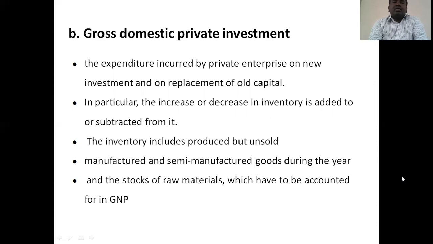In particular, the increase or decrease in inventory is added to or subtracted from the GNP. The inventory includes goods produced but unsold, that means goods produced but not sold, which remain with the manufacturer. The manufactured and semi-manufactured goods during the year and stocks of raw materials have to be accounted for in GNP calculations, because they may be sold one day or another, but they have a value which is produced in a year and they are recorded.